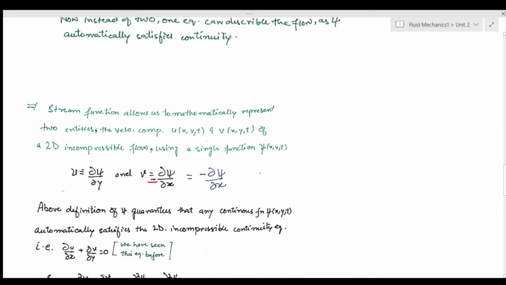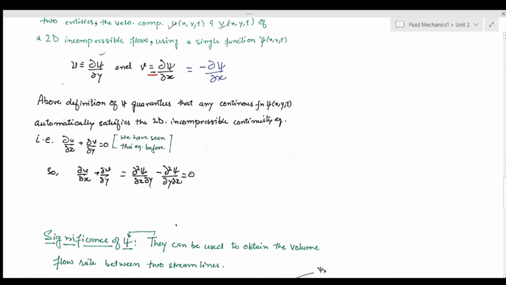What I have said before, let me say it again: the stream function allows us to mathematically represent two entities, the velocity components of a 2D incompressible flow, using a single function. The function is defined in such a way that u is equal to del psi by del y and v is equal to minus del psi by del x. In reality, psi is not something which exists. It is a mathematical tool which we are using to simplify our life.